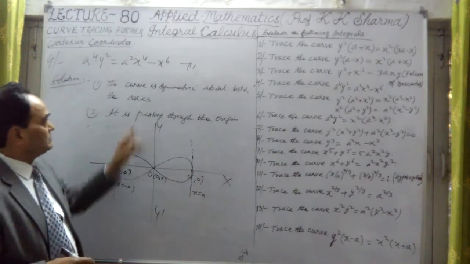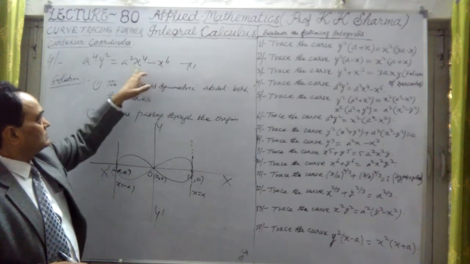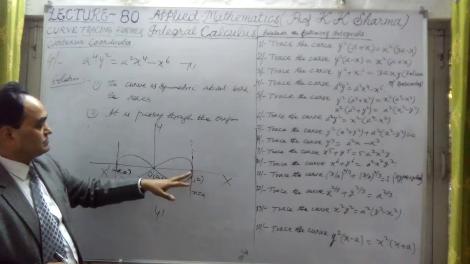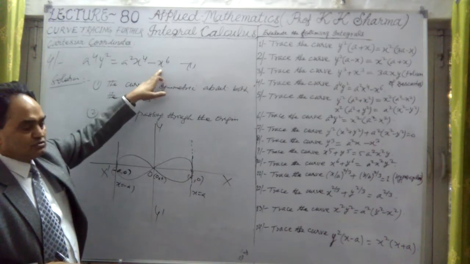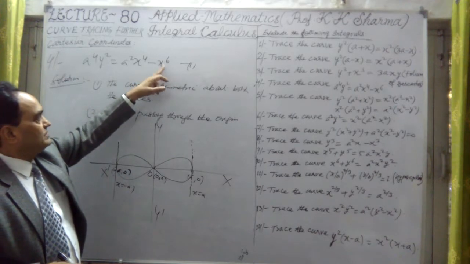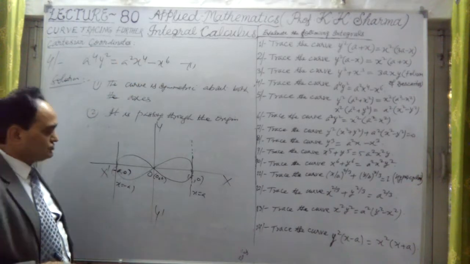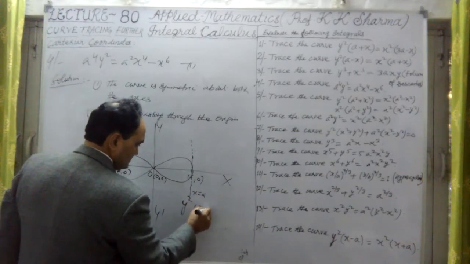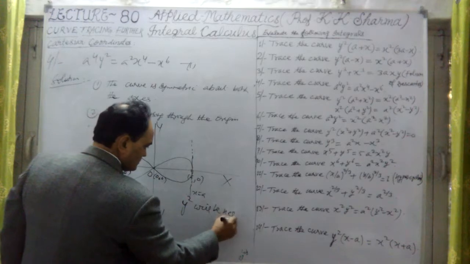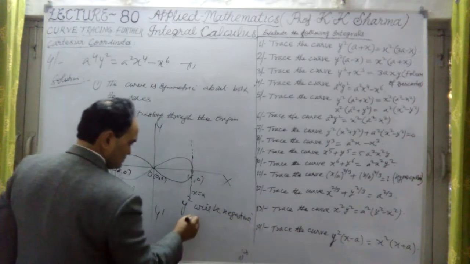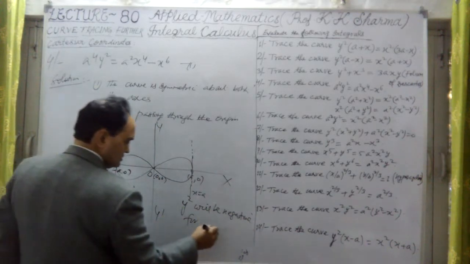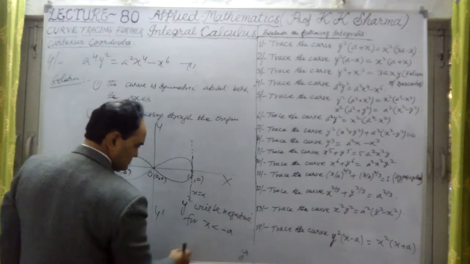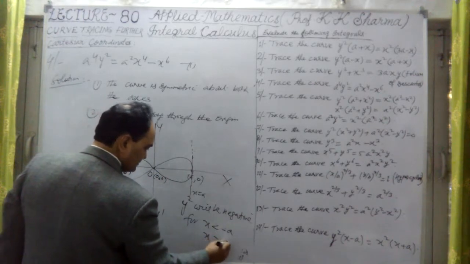Similarly here, if I put positive a, then a to the power 6 minus a to the power 6 is 0, so at this point y is 0. But beyond that, if I take x equal to 2a or something, then this value will be greater, so the negative term will be greater. So y square will be negative for x less than minus a and x greater than plus a.